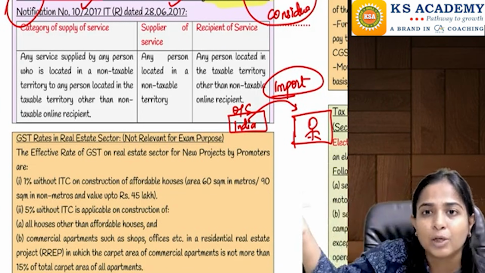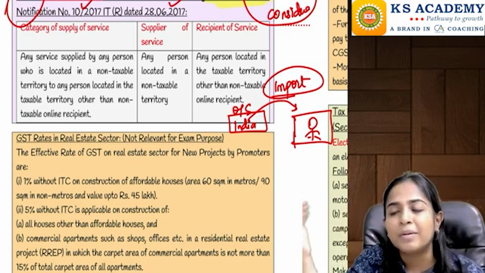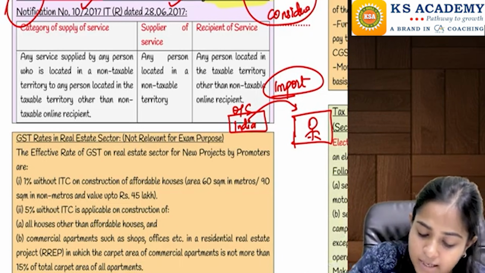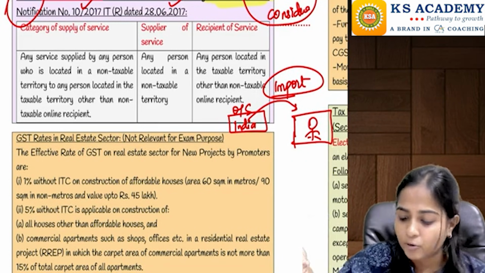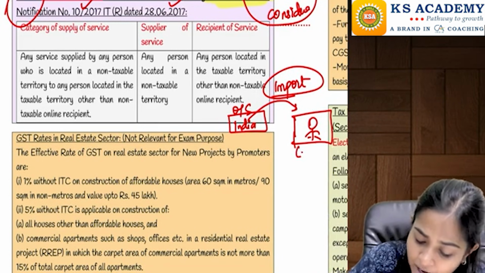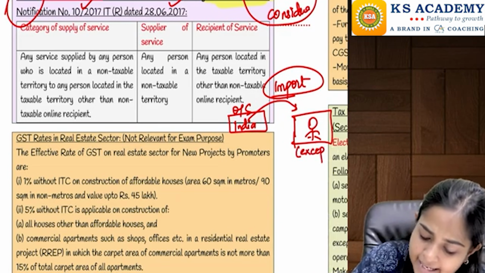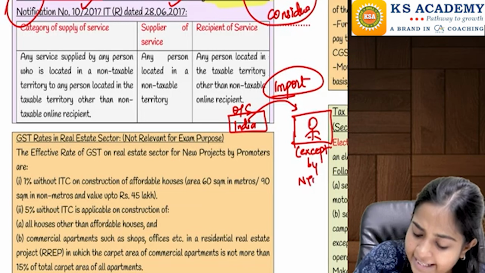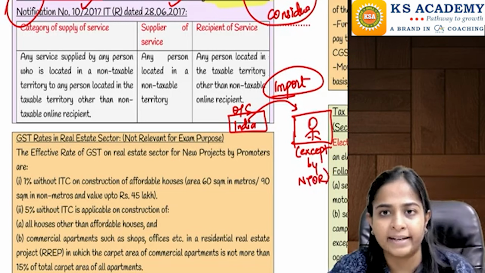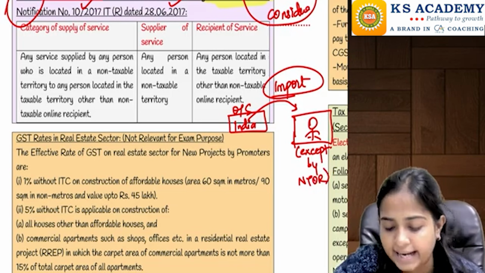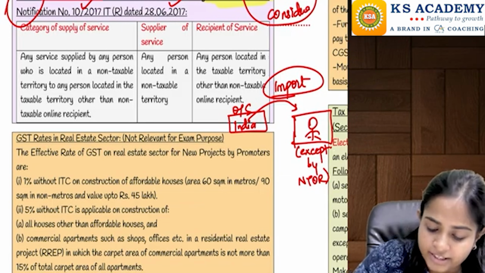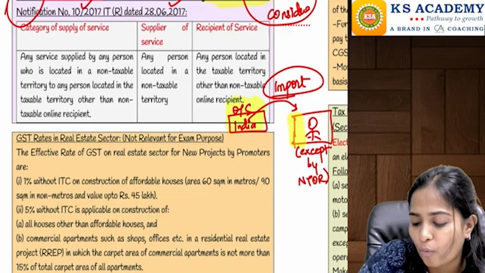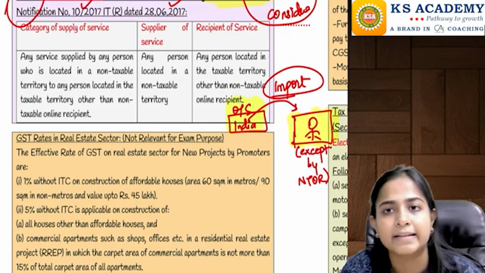Imagine someone from the US is providing services to us. The service provider is located outside India, and we are located here in India. But this is except when it is received by an NTOR, non-taxable online recipient. We will see what this NTOR is. Now, just try to understand: someone from outside India is providing some services to us here in India.